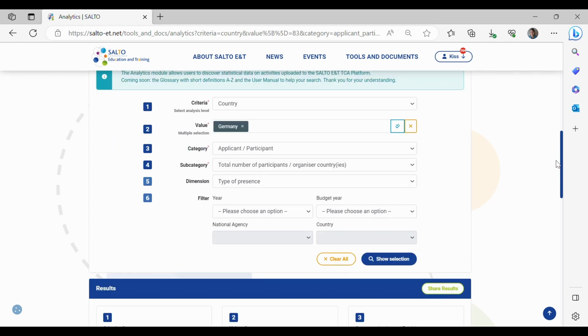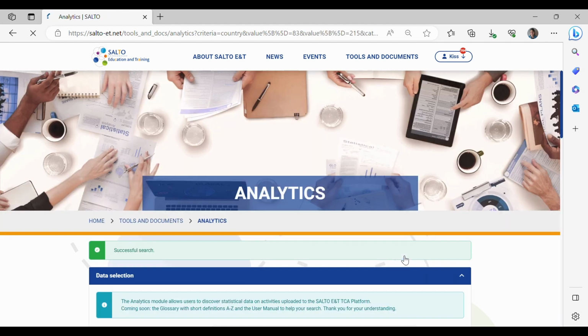If a comparison of NAs seems to be necessary, you can select more national agencies. Okay, let's go for Sweden and see their number of participants. They can stay the same. Show selection.